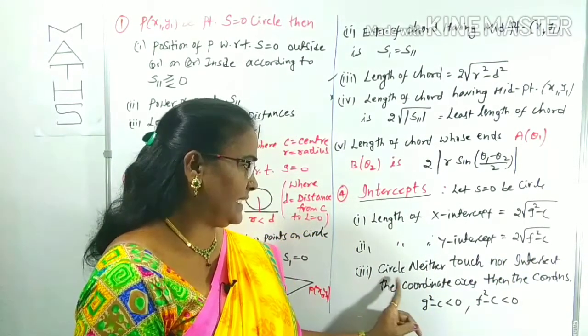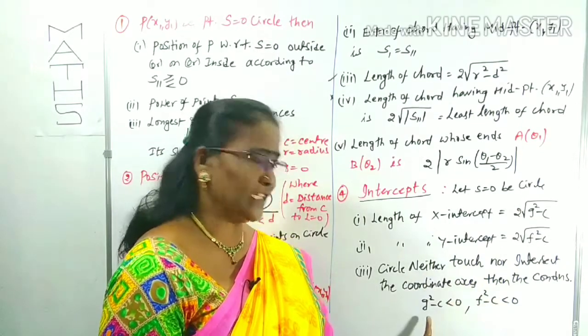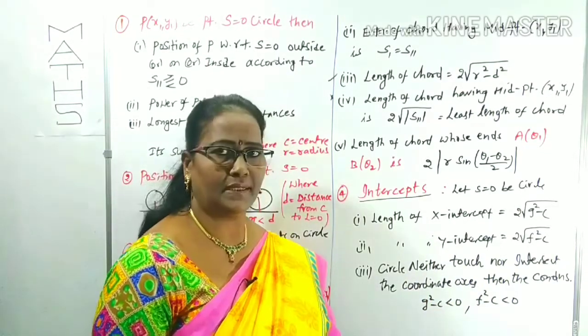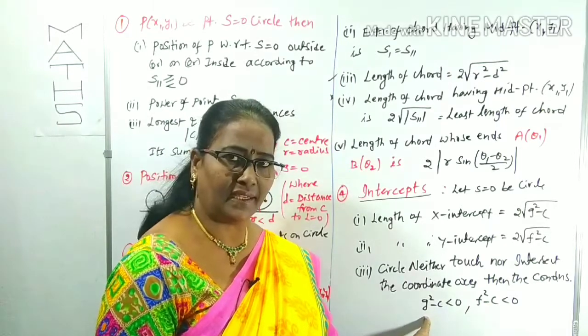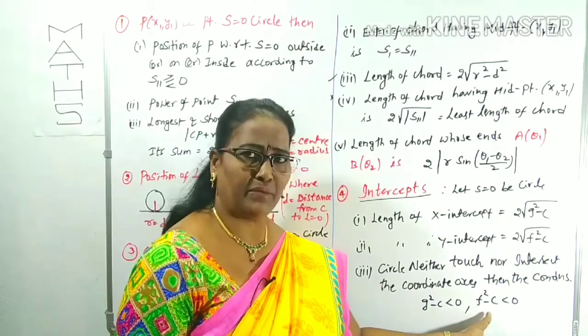Next, if the circle neither touches nor intersects the coordinate axes, then the conditions are g square minus c less than 0 and f square minus c less than 0.